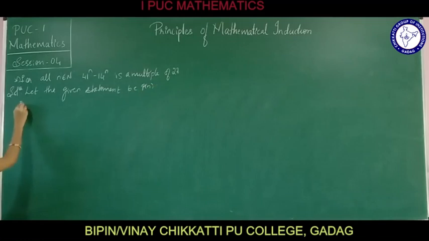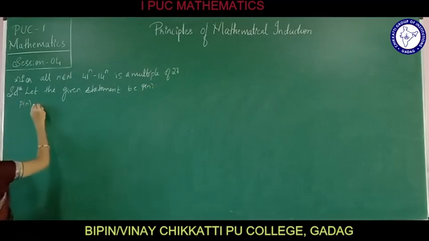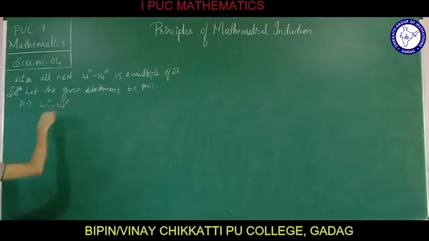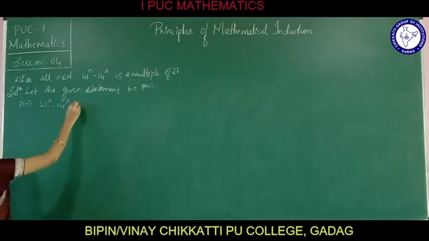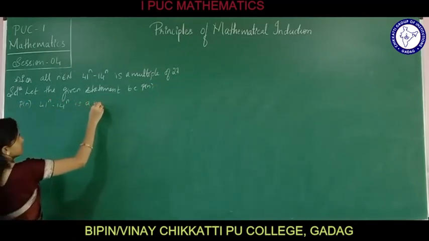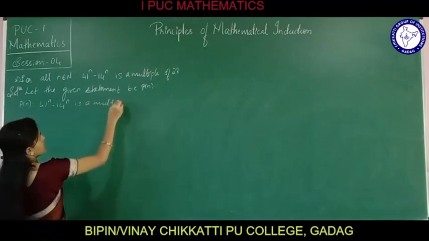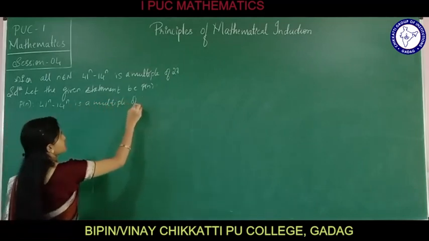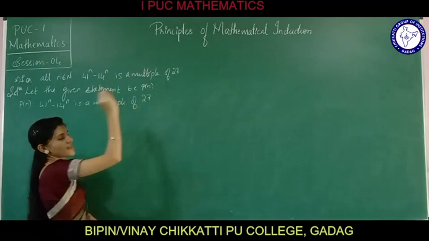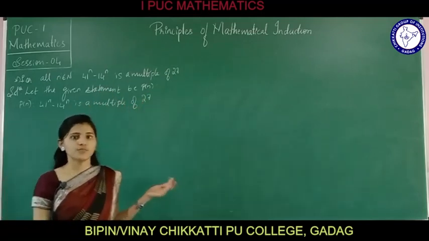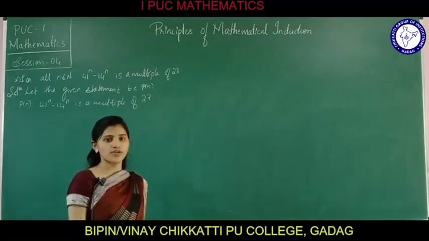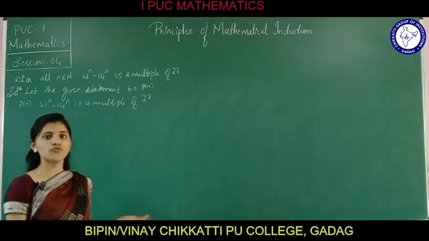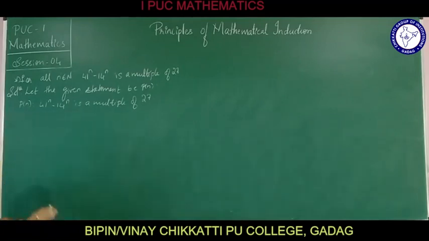P of n, that is, 41 raised to n minus 14 raised to n is a multiple of 27. Next, it can be proved that P of n is true for n is equal to 1.